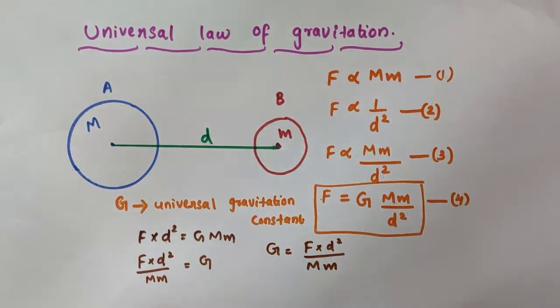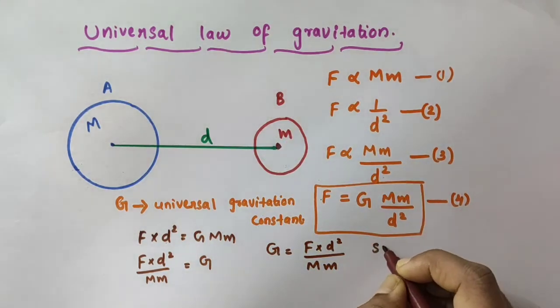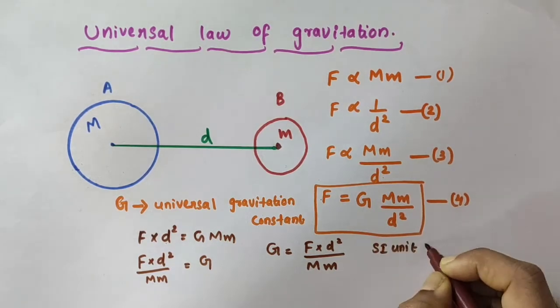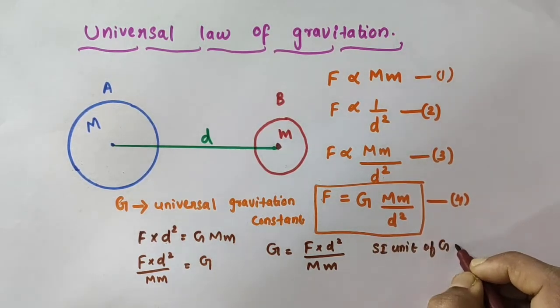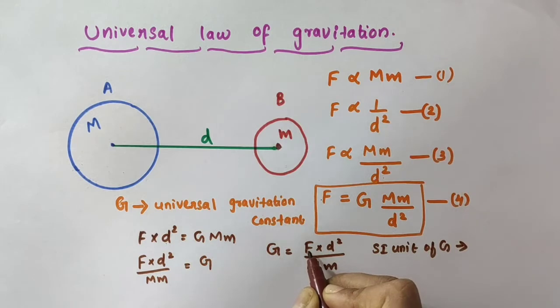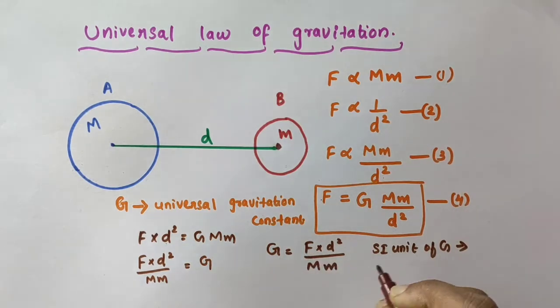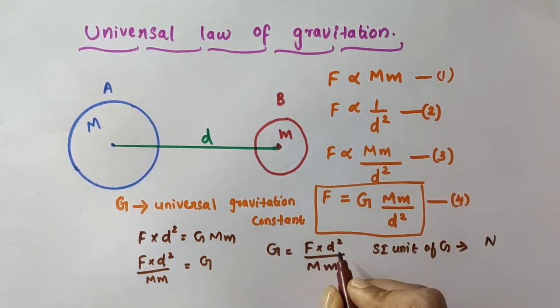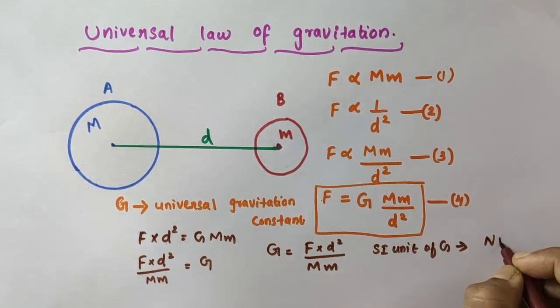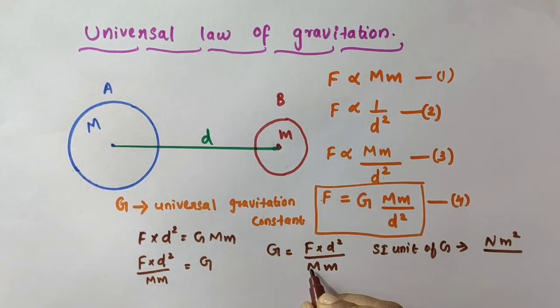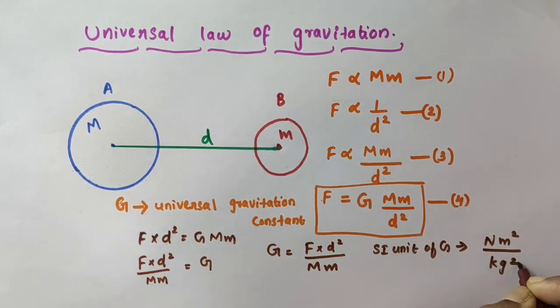So what about the SI unit of G? What is the SI unit of force? Newton. SI unit of d square: SI unit of distance is meter, so meter square, divided by SI unit of mass, kilogram, again SI unit of mass, kilogram. Kilogram into kilogram, kilogram square.